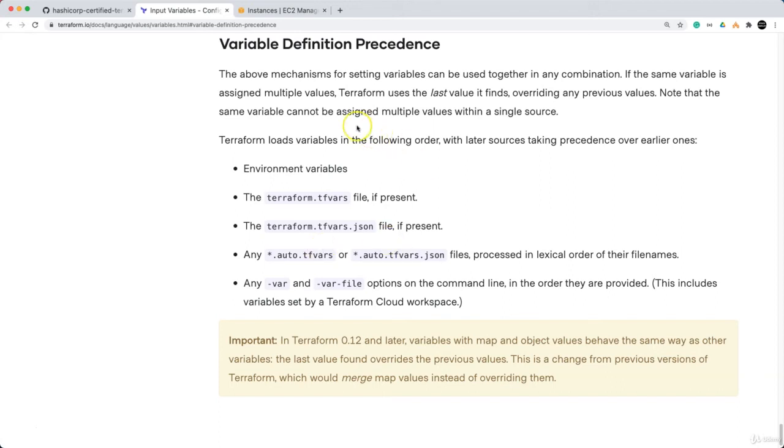This text looks simple, but when you are doing it, if you get any doubt, always come back and reference this variable definition precedence. That is very important.